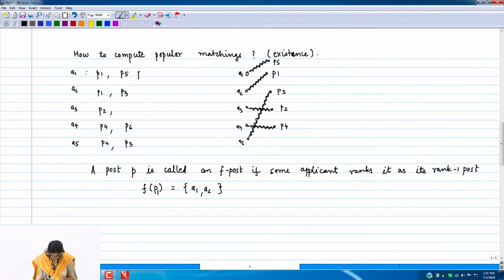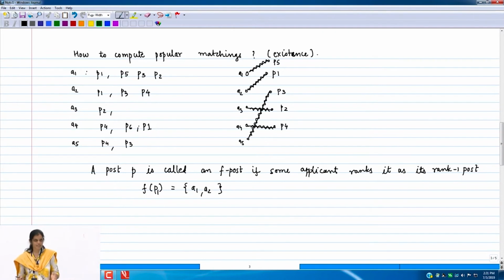Maybe I'll just add here P3, P2, P4, P1. If somebody gives you a matching in which A4 and P1 are matched, then you should immediately say that such a matching cannot be popular, and discard it from consideration as a popular matching. Is this clear?